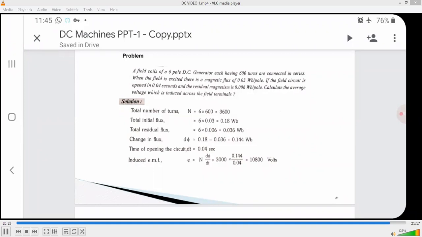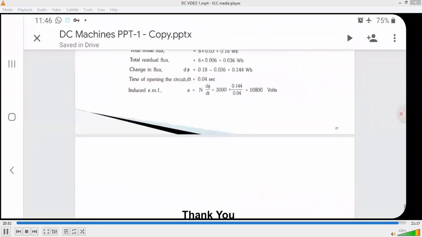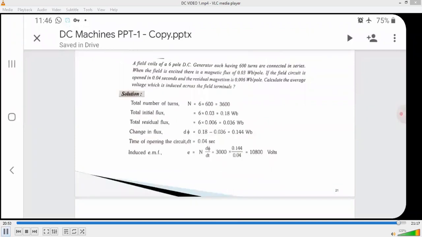How much is N? 3600, there is a printing mistake in the problem, so substitute N is equal to 3600 into d phi, which is 0.144, by dt, 0.04, that is equal to 10,800 volts. So this is the simple problem.